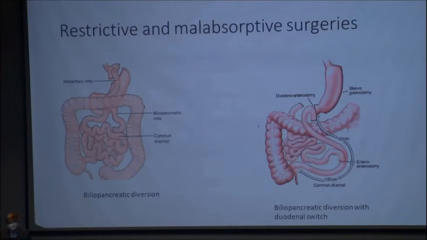Just to mention the malabsorptive surgeries, which have a restrictive component as well as a malabsorptive component. Malabsorptive means the common channel where the pancreatic and biliary juice will meet the food is smaller. So there is malabsorption as well as a reduced stomach capacity. Initially it was biliopancreatic diversion. Now it is duodenal switch. It had multiple complications like marginal ulcer and dumping syndrome. To mitigate them, this was proposed, and it is performed in patients with severe obesity, but it is a contraindication in patients with liver disease.